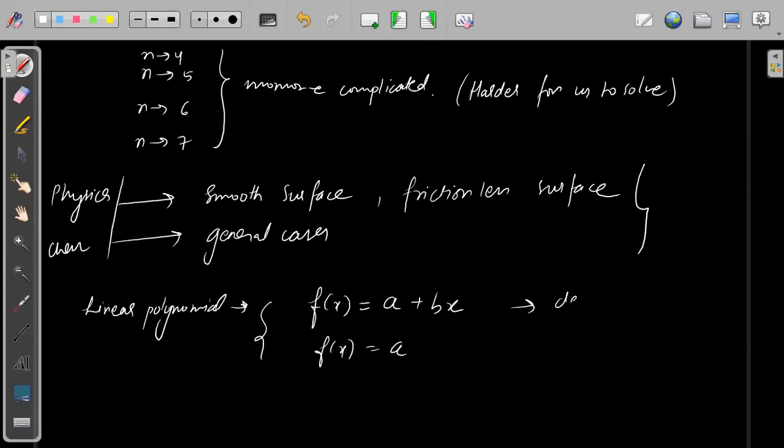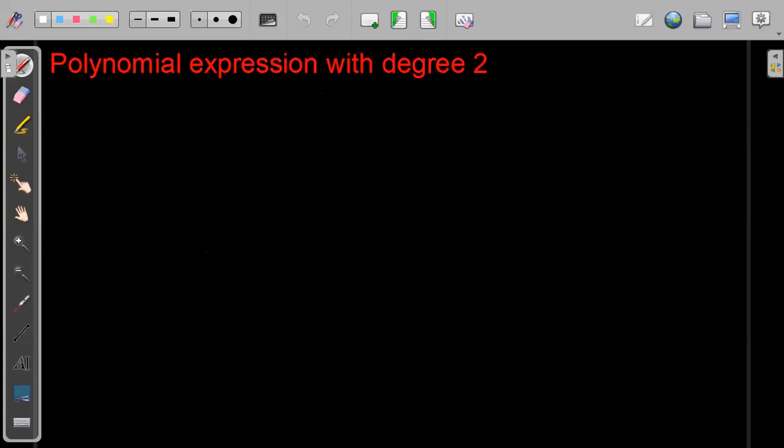This is degree 1, and this is degree 2. This is degree 0, right? So we have already seen this one, but this is very simple for us. Degree 1 and degree 0 are very simple. We do not have to do too much. We can easily understand. The complication starts, or the thing gets more interesting, when we are talking about degree 2.